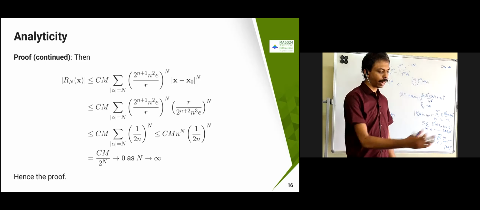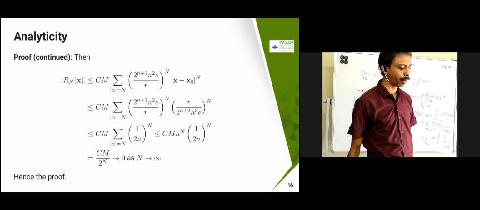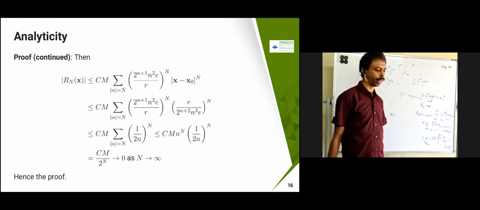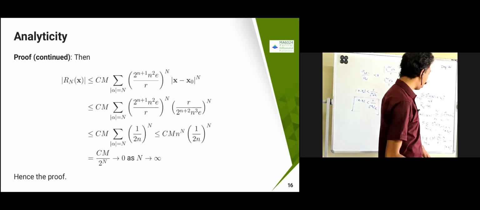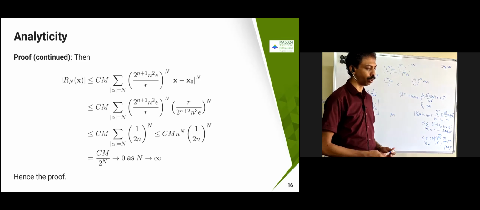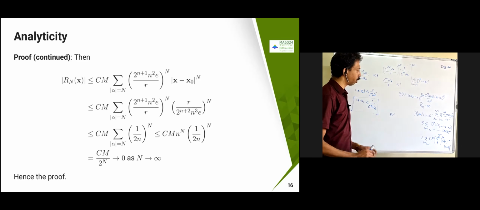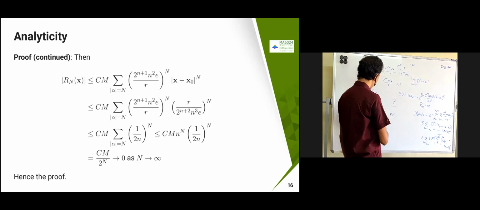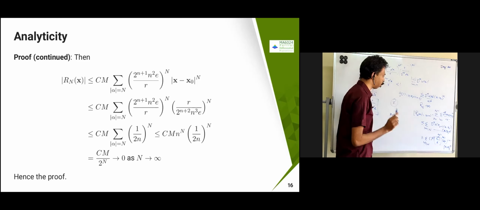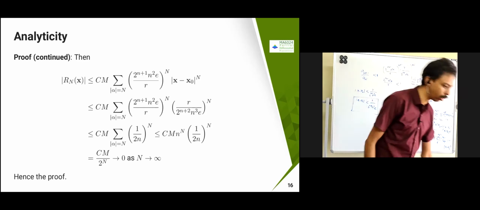So in that case, you are going to get the summation less than or equal to n to the power n is going to come, so n will get cancelled. You are going to get 1 by 2^n. So as n tends to infinity, it tends to 0. So that means our R_n of x is going to tend to 0. So here the two crucial parts are choosing your R cleverly and choosing this x minus x naught cleverly. If you just choose these two things, then you are done.